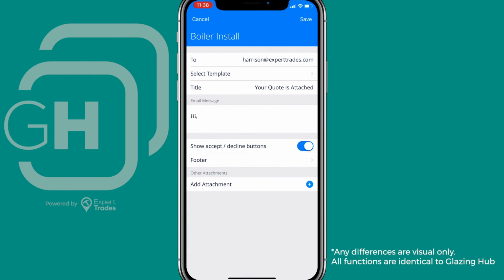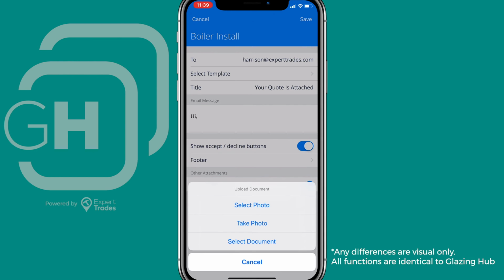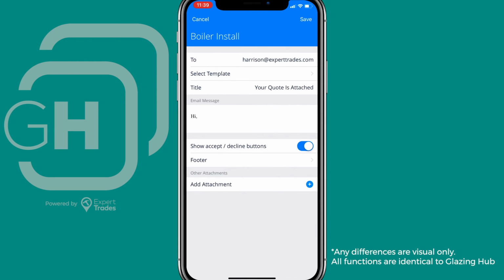Once we're happy with that, we're nearly done. You can add an attachment if you want. Remember, I keep saying about those settings, if you've already attached your T's and C's in your settings, they would show up here. If you want to add anything, you can either choose a photo, take a photo, or select another document. You can do that individually, but if it is something that you're going to repeat, like T's and C's, go to your settings, upload it there. Once we're happy with all that and you did make any changes, you'll notice there's a save option. Hit save, and then the send to customer button will appear again at the bottom. When we hit that, that is going to send to the customer.